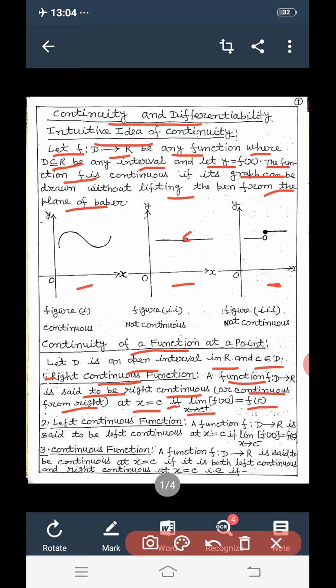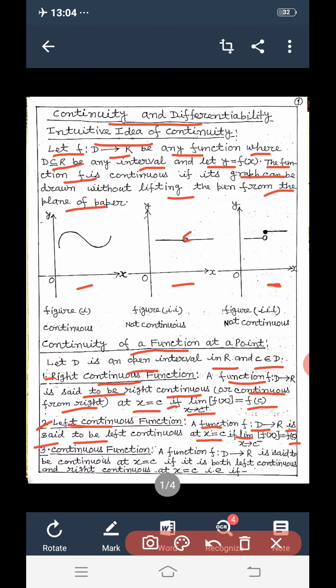Two, left continuous function. A function f from D to R is said to be left continuous, or continuous from the left, at x equal to c if limit x tends to c negative f(x) is equal to f(c).